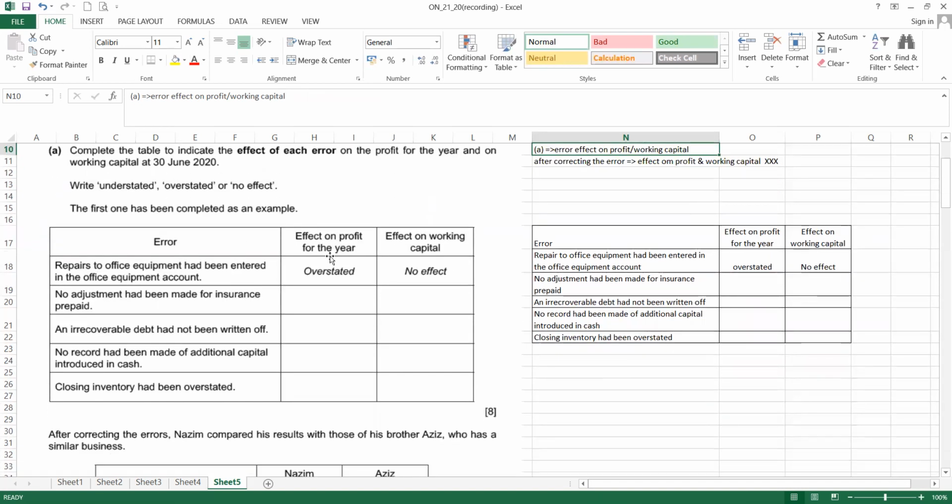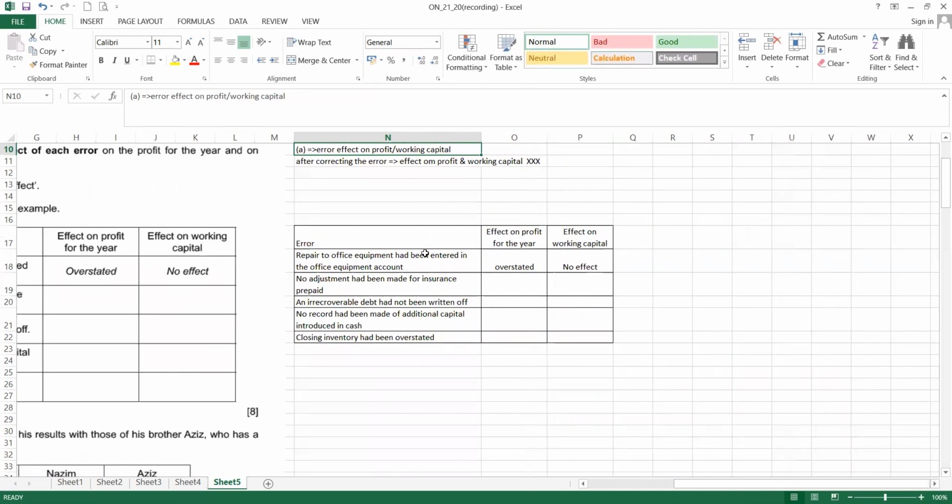The first example they gave us: repair to office equipment has been entered in the office equipment account.